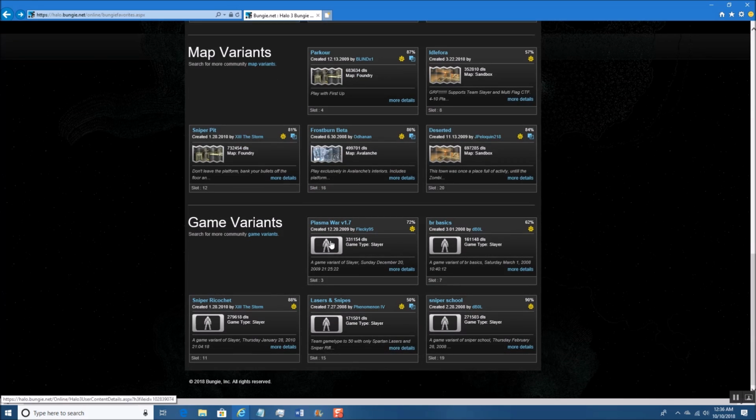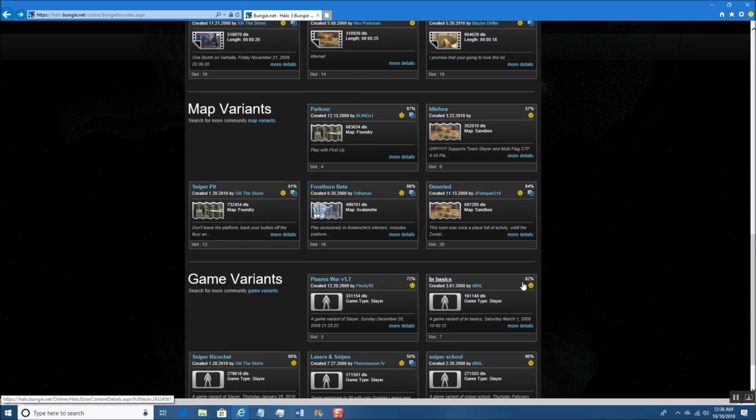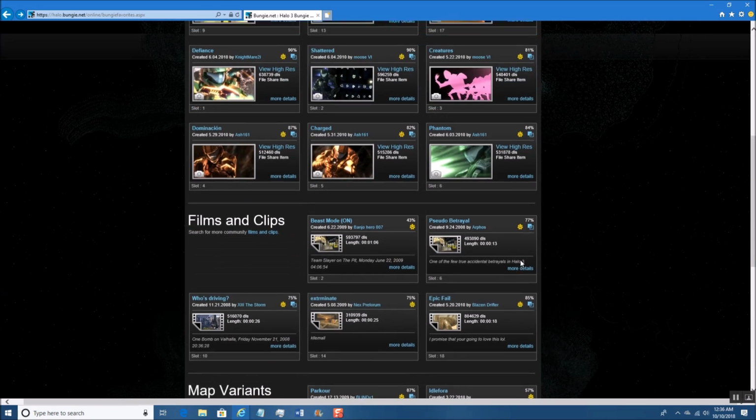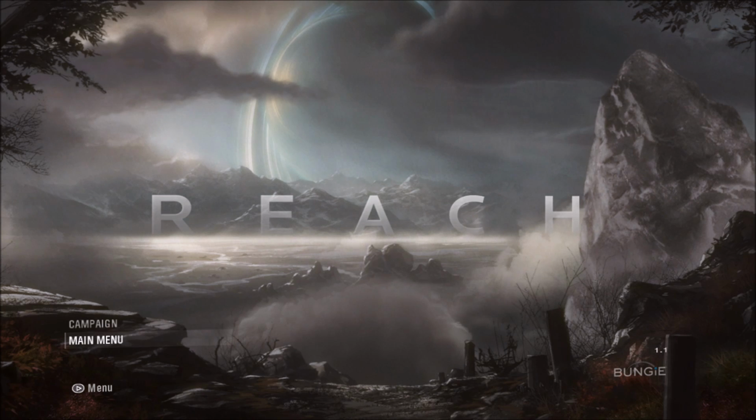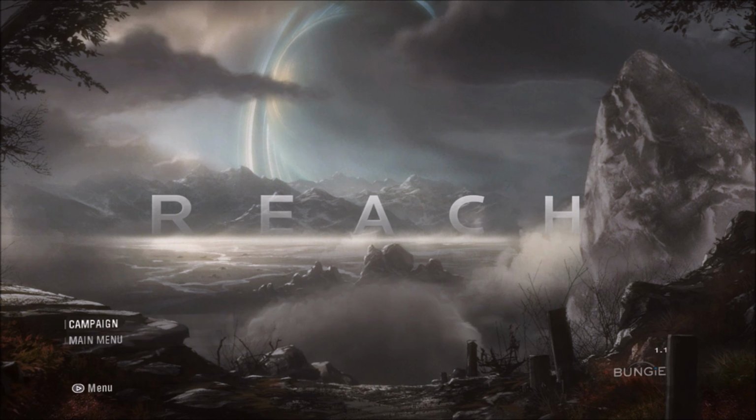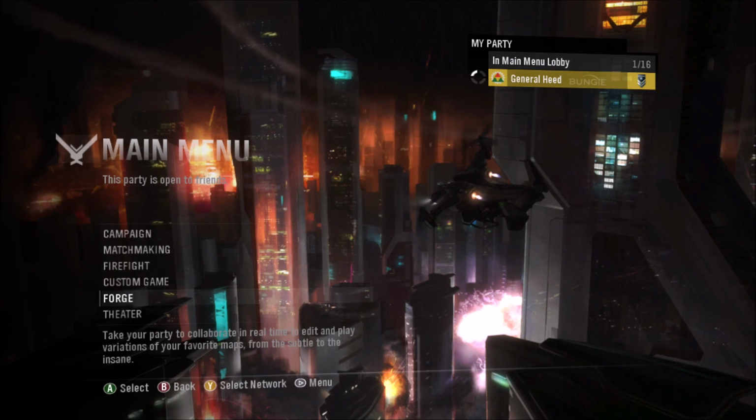So, unfortunately, because 343 removed the Bungie Favorites on Halo 3 and ODST, these maps and game types are pretty much lost forever, unless you can find people that saved them on their own gamer tags and are willing to share it on their file shares and so on. But that's the only way you'll be able to see them, just the screenshots. The rest, you need to find somebody.